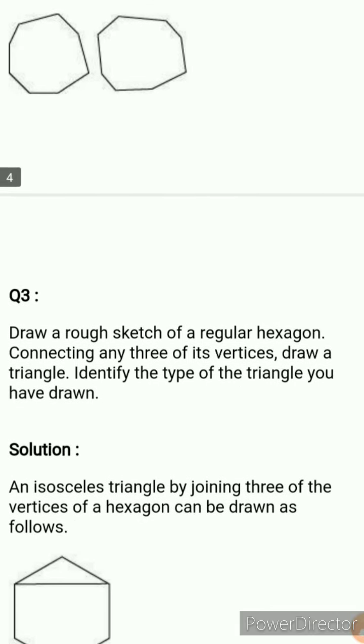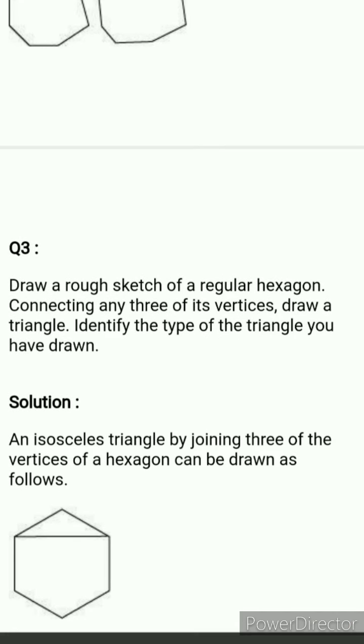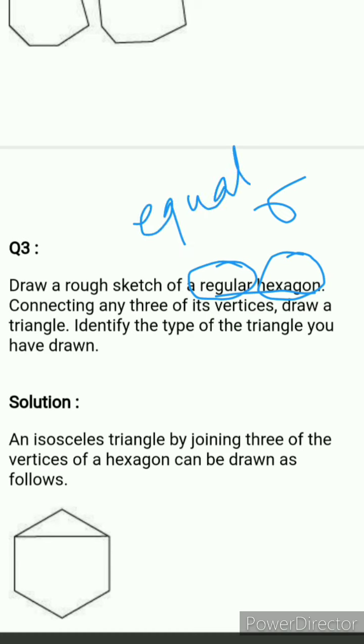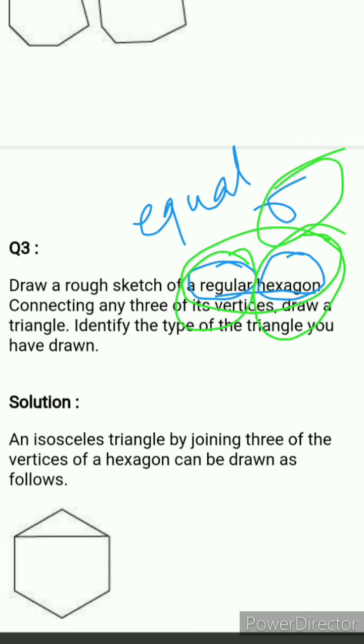Now come to the next question, question number 3, and that is draw a rough sketch of a regular hexagon. Okay, first you have to make a regular hexagon. Hexagon means 6 sides. Okay, and regular means all sides are equal. What is the meaning of a regular hexagon? Regular means all sides are equal. Okay, and all angles also equal.